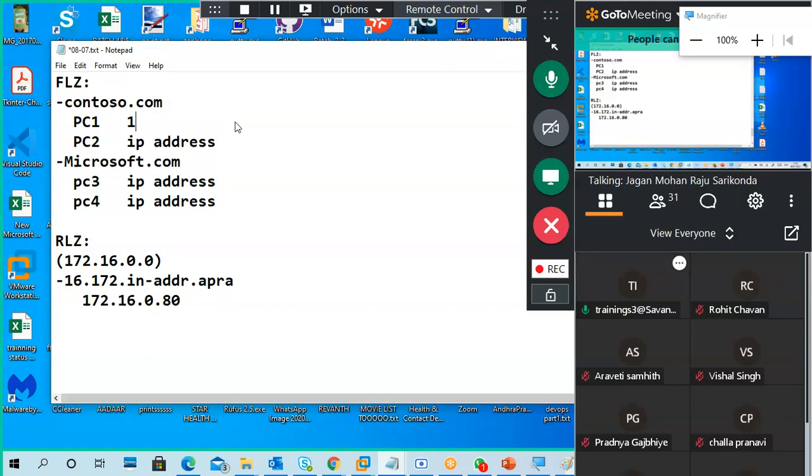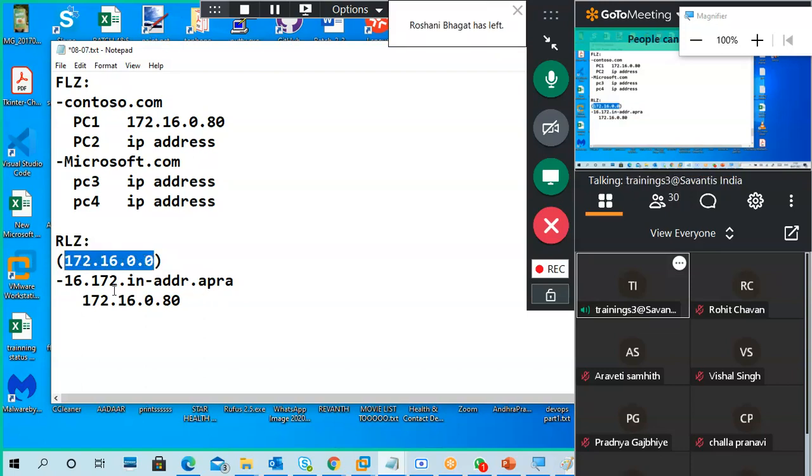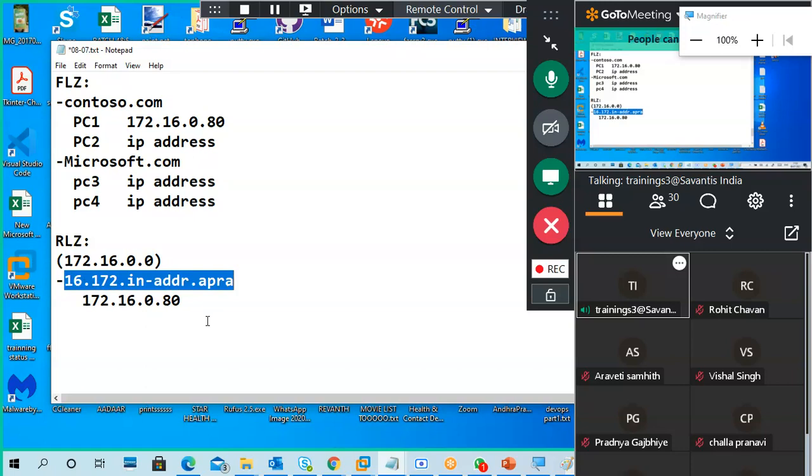Sir, I didn't understand that. It's 16.172.in-addr.arpa. It is just a name, the reverse lookup zone name. This is a network. For this network, I created a zone in the reverse lookup zone, so the name will come like this. I will show you how it looks.